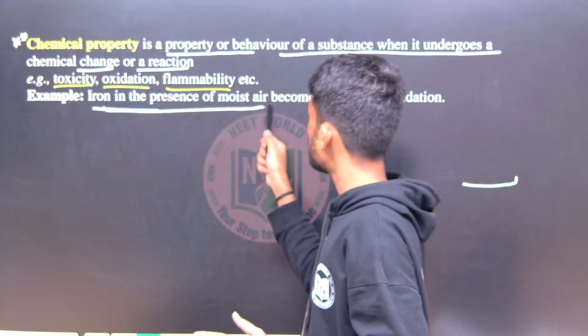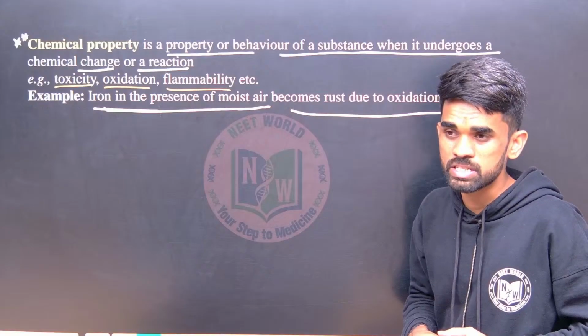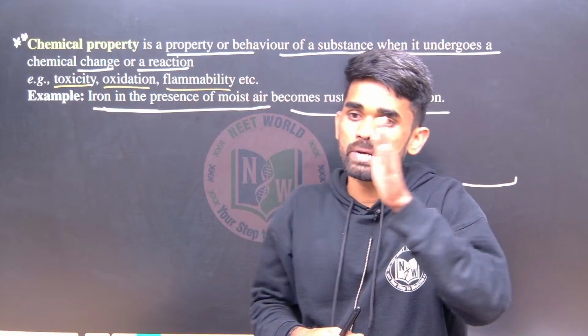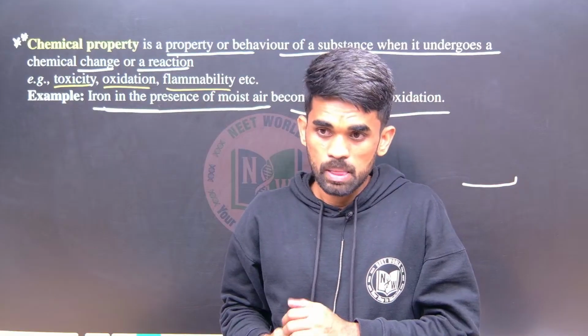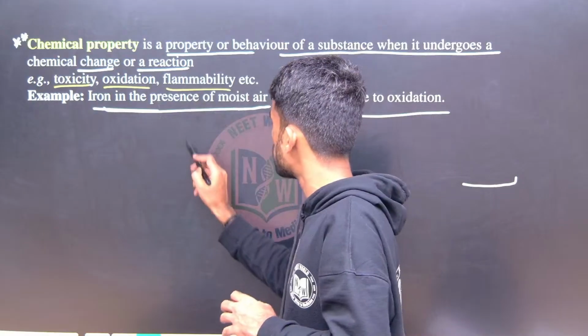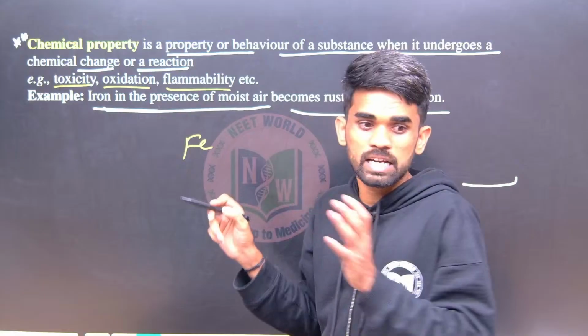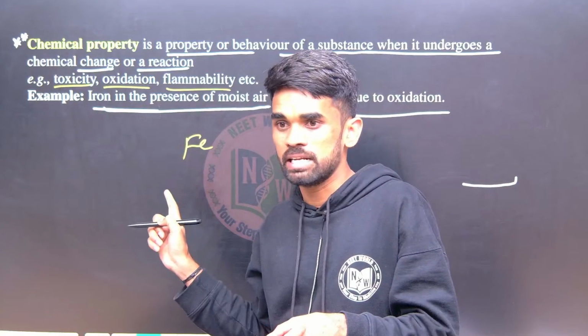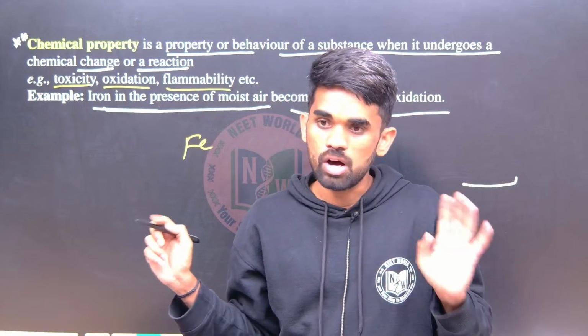Iron in the presence of moisture and air becomes rust due to oxidation. So iron is converting into iron oxide. What is this process? Oxidation process. Initially I said iron, now I am saying iron oxide. Oxide means oxygen is added to this iron. What is this process? Addition of oxygen is considered oxidation.